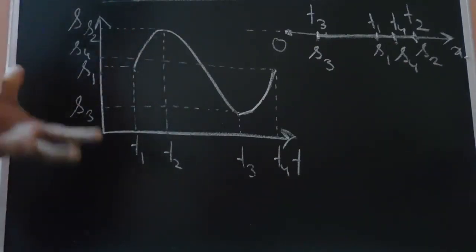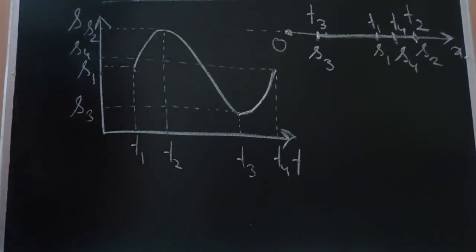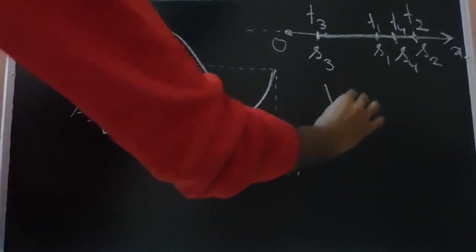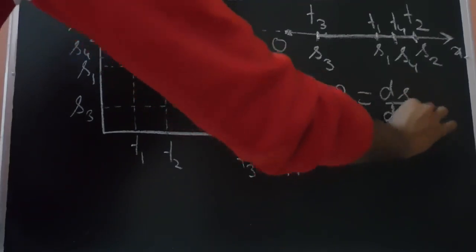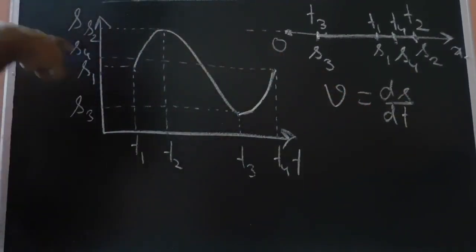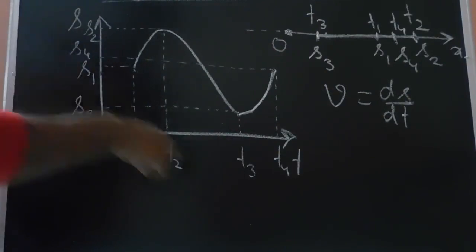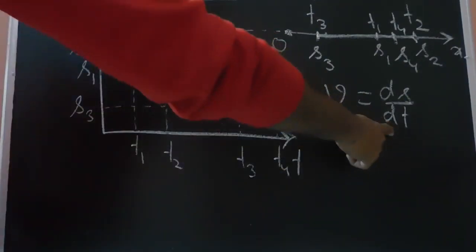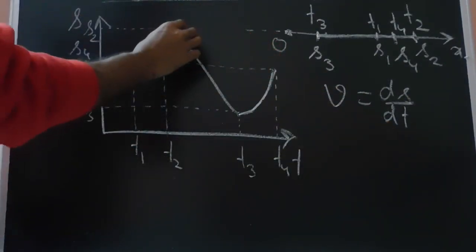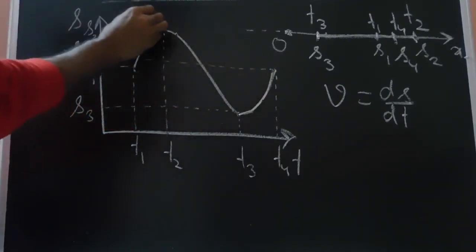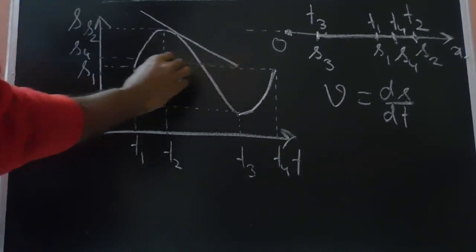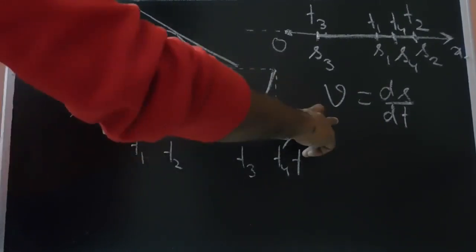So what inferences can be drawn from this curve? Let's see. As we know from the definition of velocity, v is given by ds by dt. This is the basic definition of velocity. Now if we look into this displacement time curve, ds by dt is nothing but the slope of the tangent to this curve. So the slope of this tangent to this curve is nothing but the velocity.